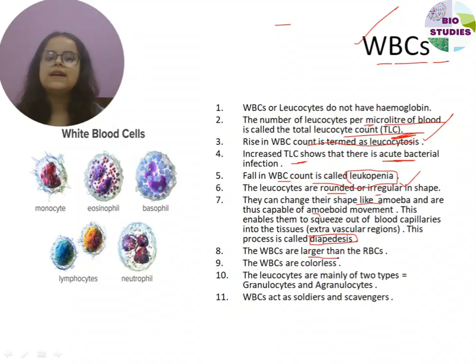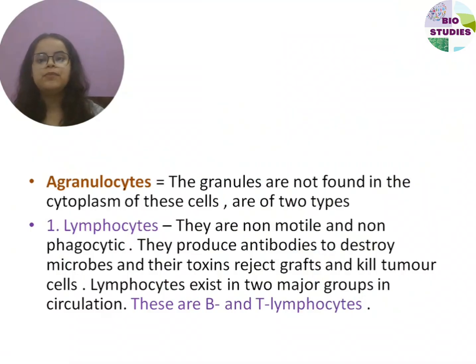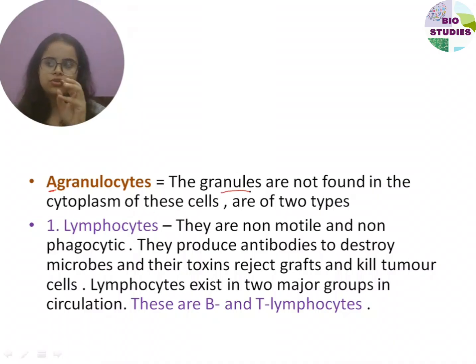The WBCs are larger than RBCs, I told you earlier as well. The WBCs are colorless as there is no hemoglobin present. Again, the leukocytes or the WBCs are of two types, granulocytes and agranulocytes. So let's see agranulocytes and granulocytes. In agranulocytes, A means absence. There is an absence of granules, the short tiny packets of secretory or storage material. These are not found in the cytoplasm of these agranulocytes.